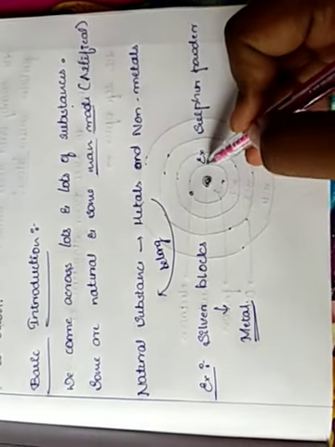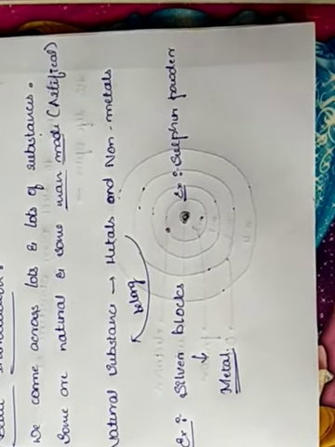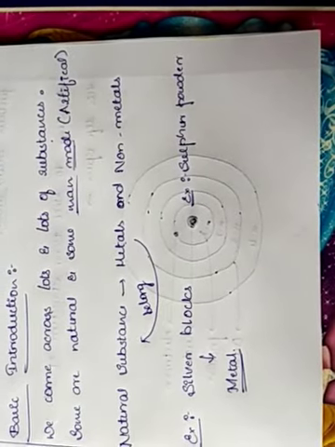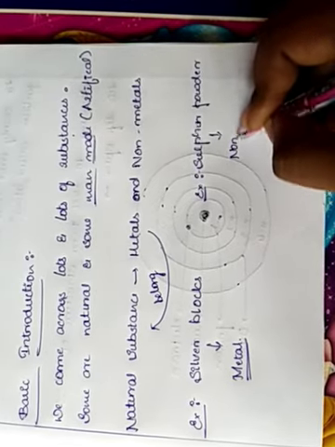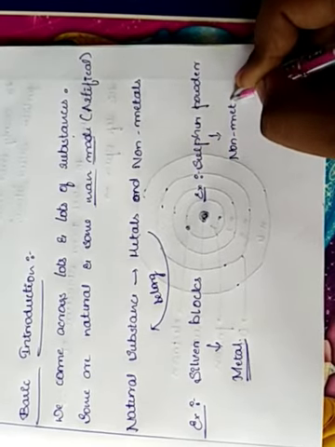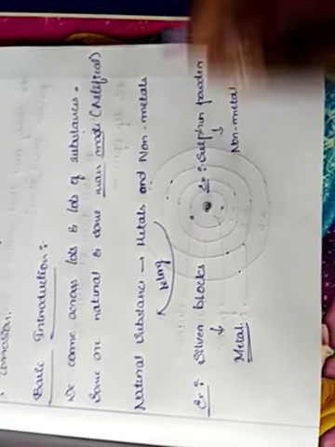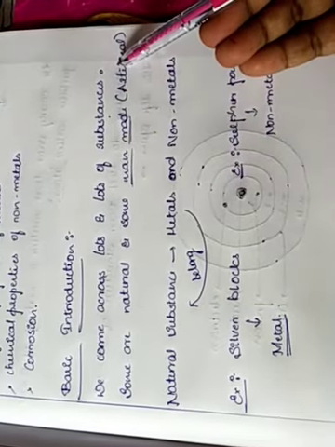One other example that I have chosen is sulfur powder. Sulfur powder we use in chemistry labs, where sulfur powder is a non-metal. So we come across lots and lots of substances.